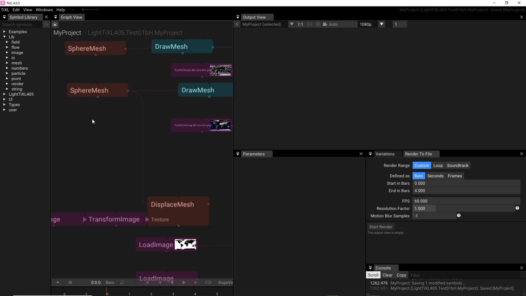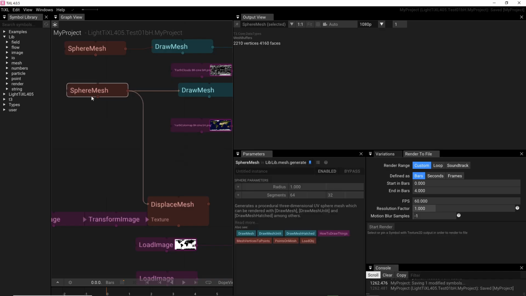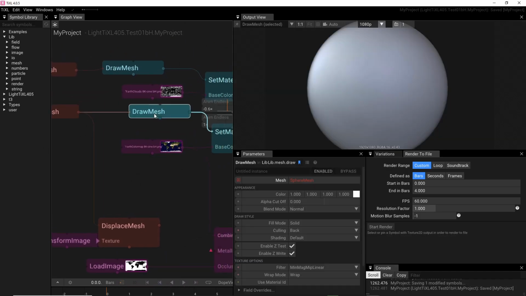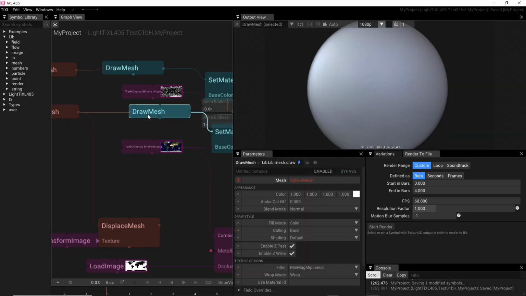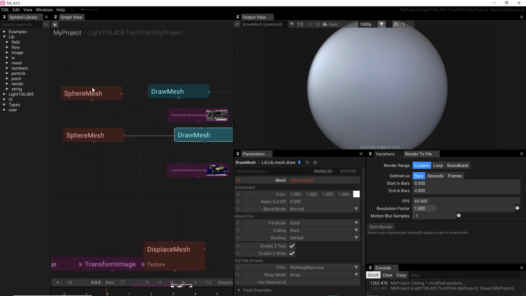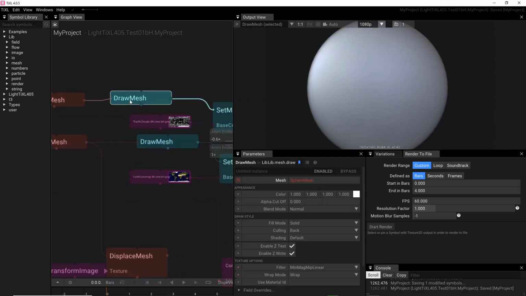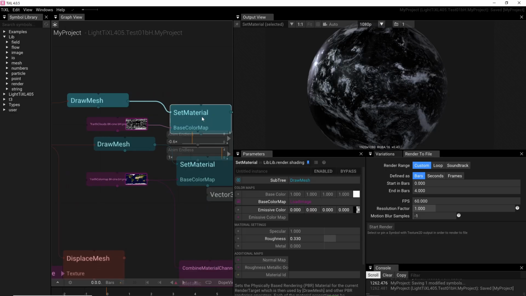Remember, you tap and toggle in the sphere map, and then you take that node and you get this sphere map. Toggle a line and take the draw mesh, you get that. Up there we are okay. Draw mesh, here we are, and then set material.